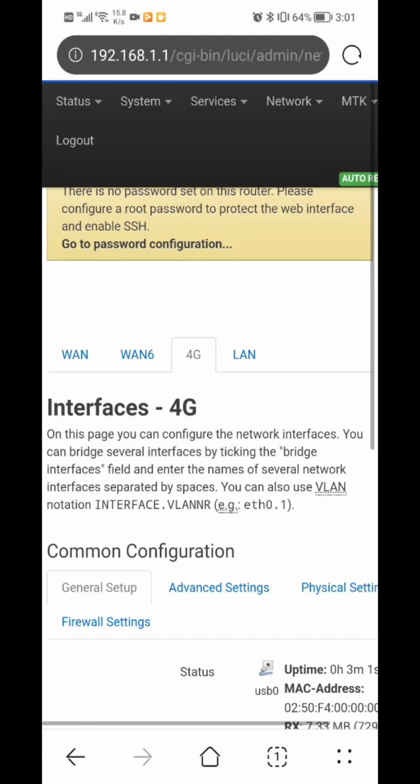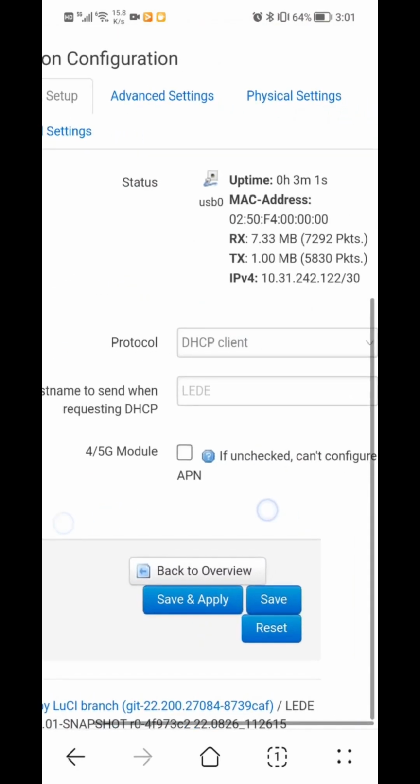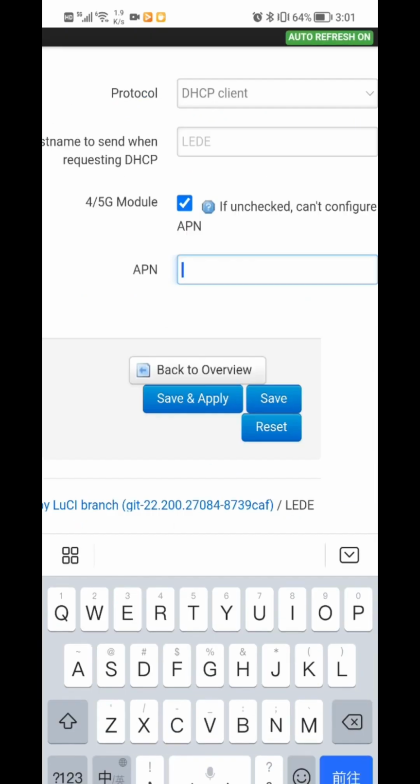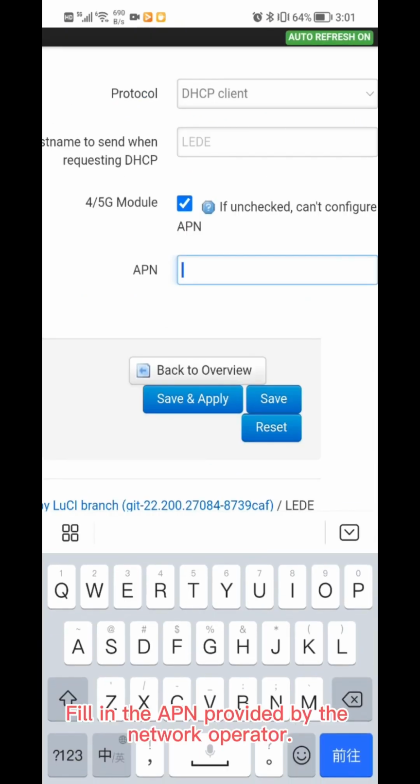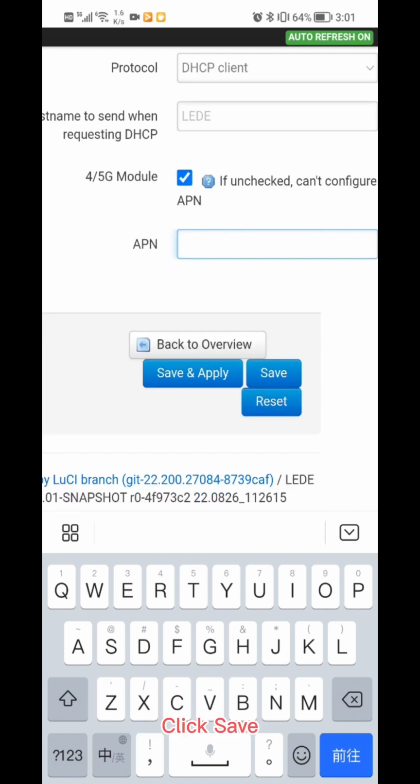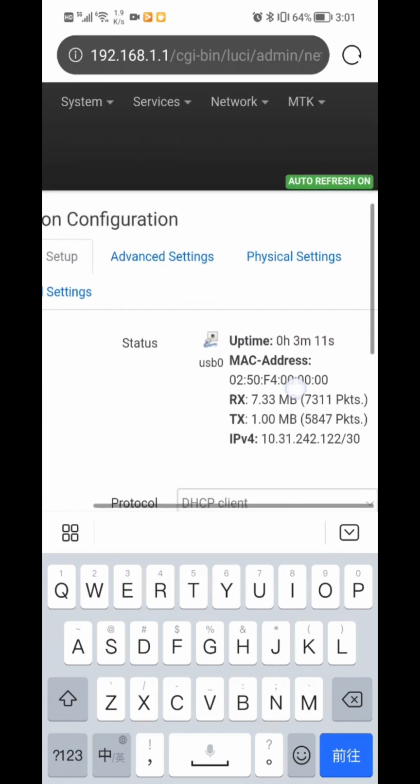Start modifying settings. Set APN. Tick. Fill in the APN provided by the network operator. Click Save. And apply it.